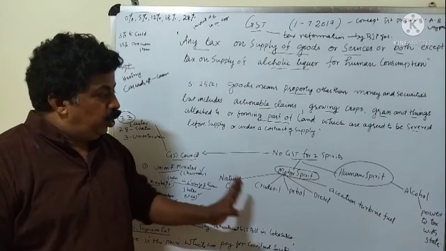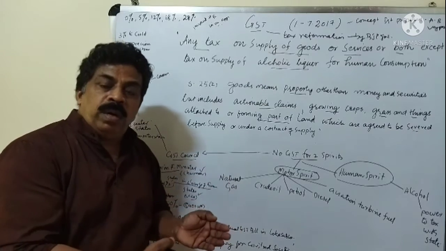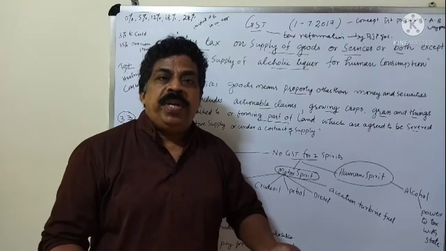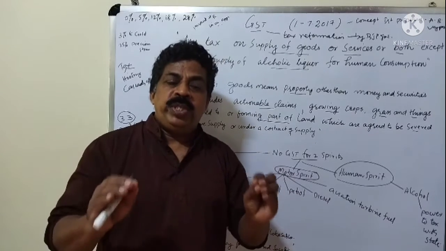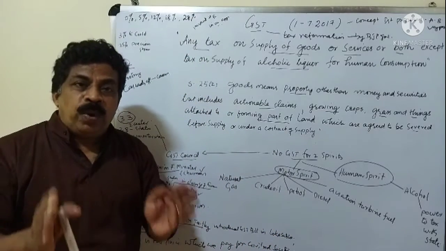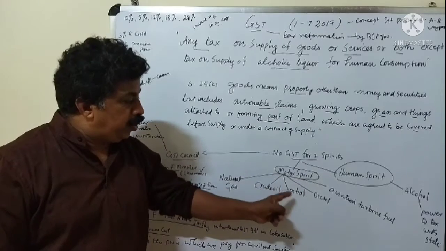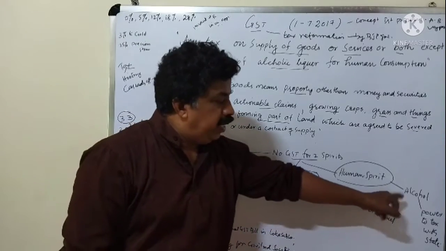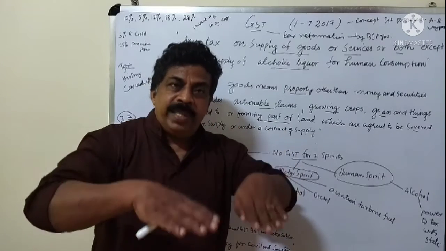So the price of petrol is also increasing every day nowadays. So what is the solution? The solution is to bring this motor spirit or petroleum products and also alcohol items under the law of GST.